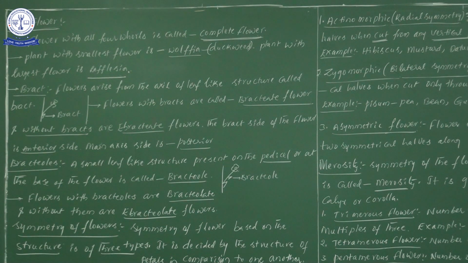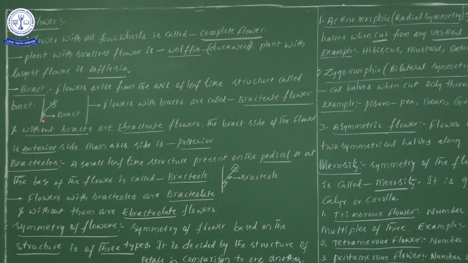Try to understand why, because all these are important from the NEET examination point of view while learning semi-technical description. So these points, try to save in your mind. Now the bract side of the flower is known as the anterior side.